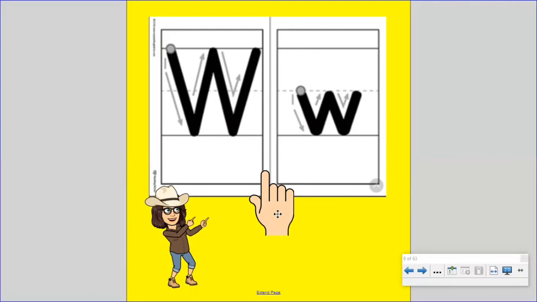Now let's trace the W in the air. Get your magic finger. Let's start with the capital W. Start at the top. Slant down, up, down, up. Now let's trace the lowercase w. Start at the middle line. Slant down, up, down, up. That's the lowercase w. And what sound does W make? W, like in which.